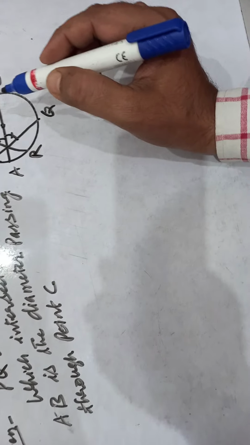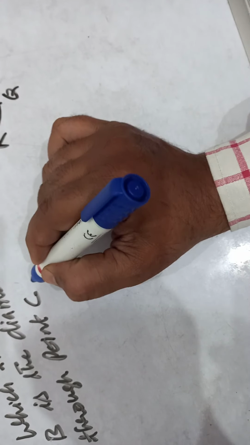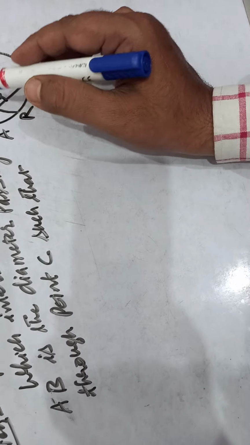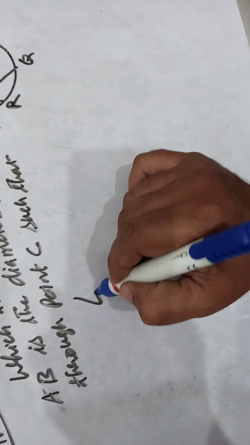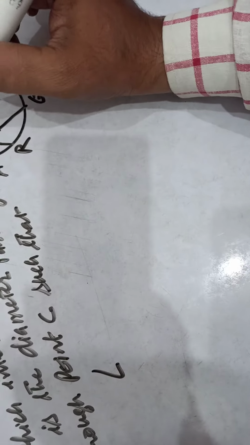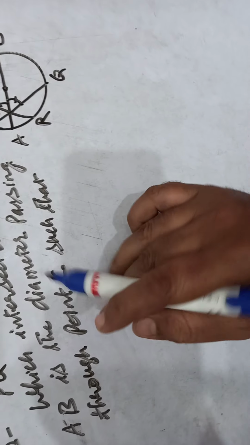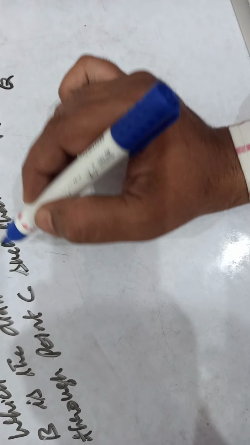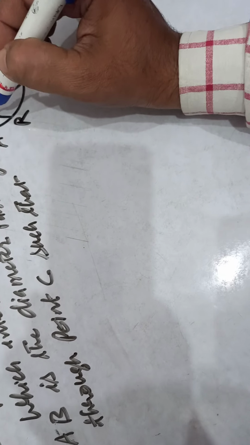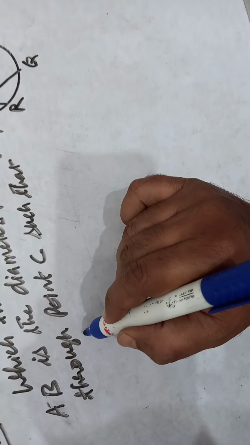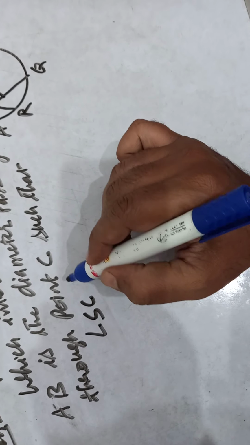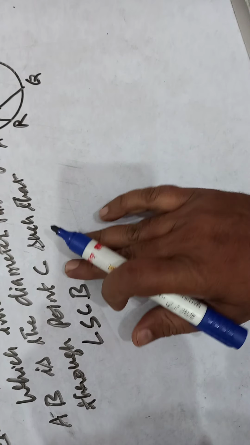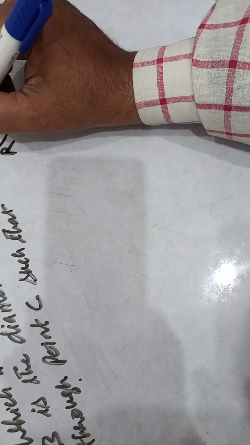Okay, what else is given? Such that angle SCB, let it be angle 1, equal to angle 2.